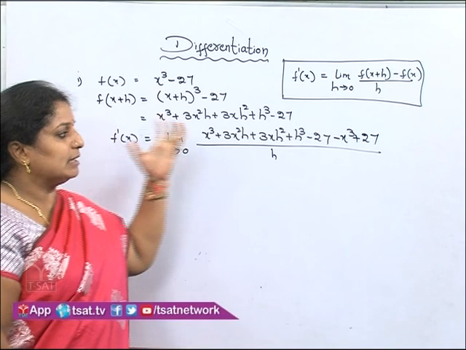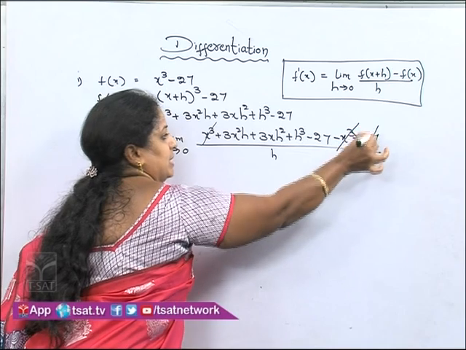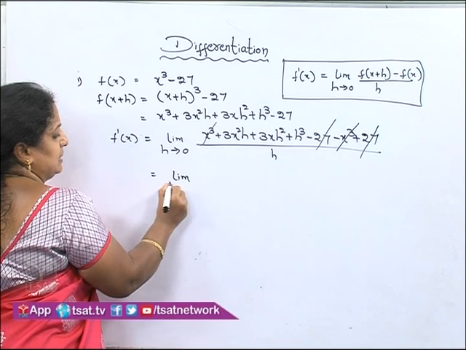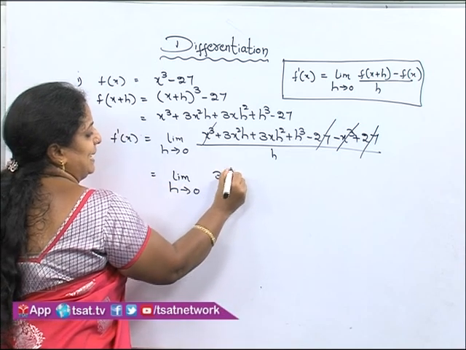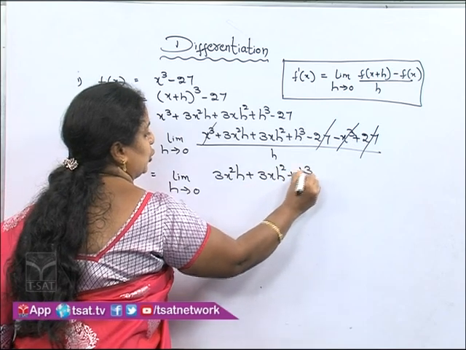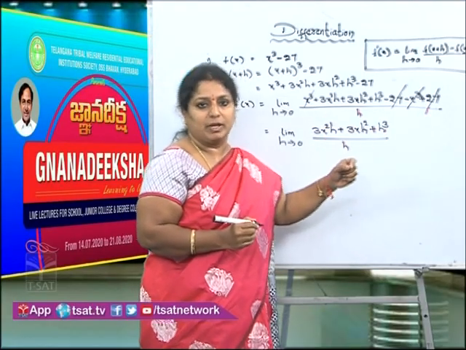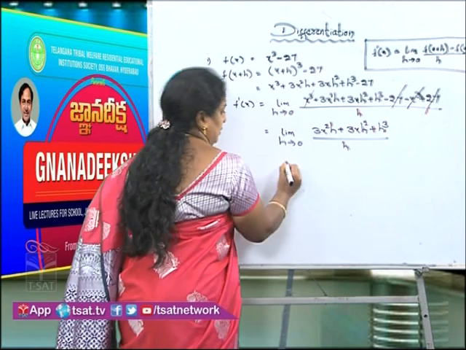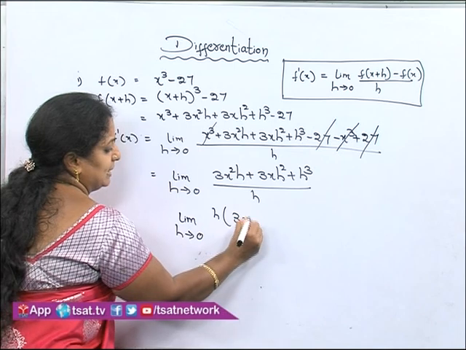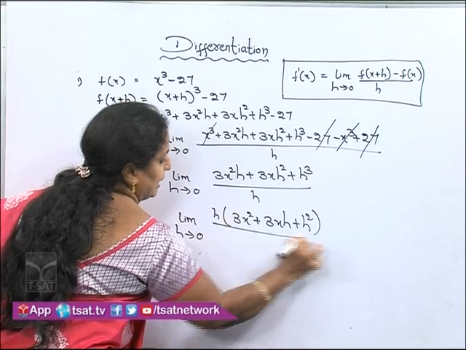Now, see, any terms will get cancelled. If you see plus x cube minus x cube, plus 27 minus 27 will get cancelled. Now, what is left over? Limit h tends to 0, 3x square h plus 3x h square plus h cube by h. If you notice in the numerator, every term is having h. So, take h as a common factor. So, limit h tends to 0, if I am taking h out, 3x square, 3xh plus h square by h.